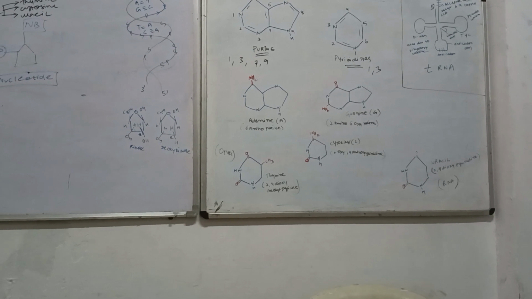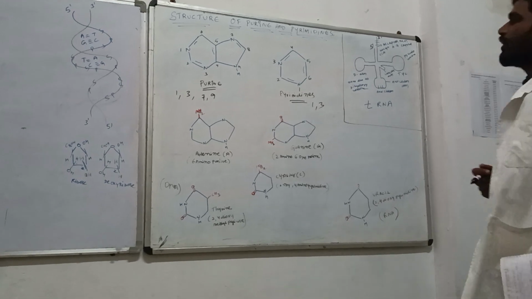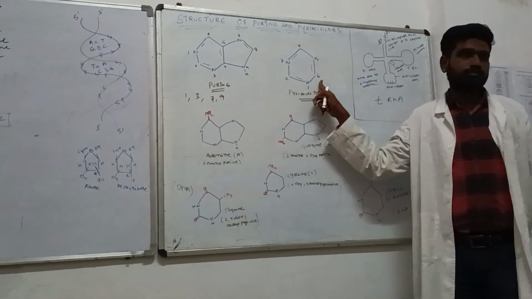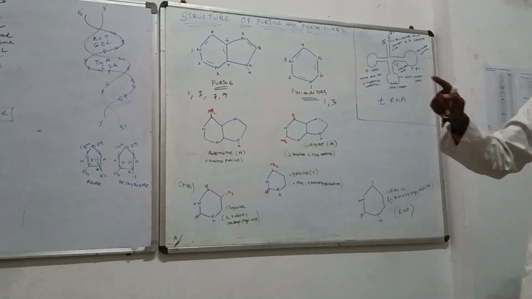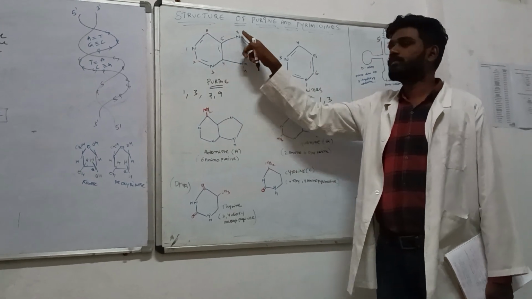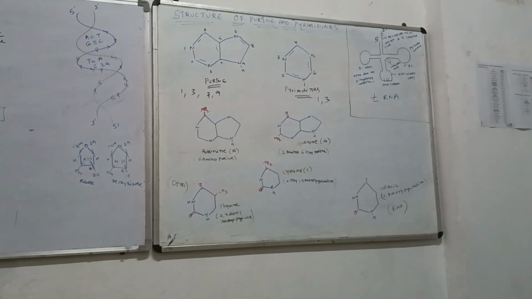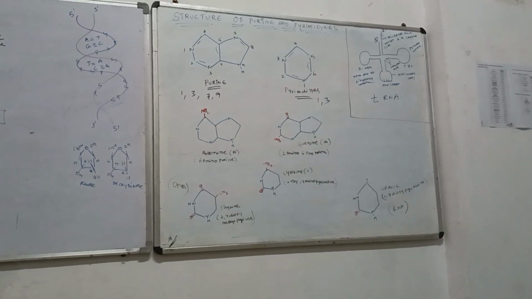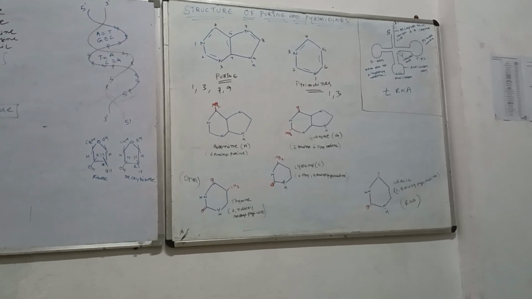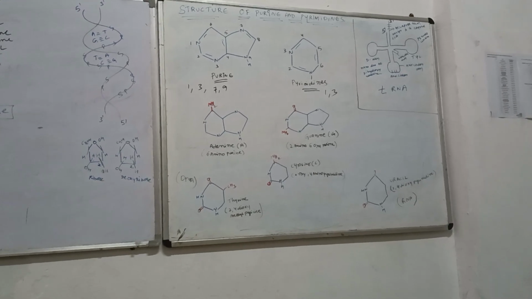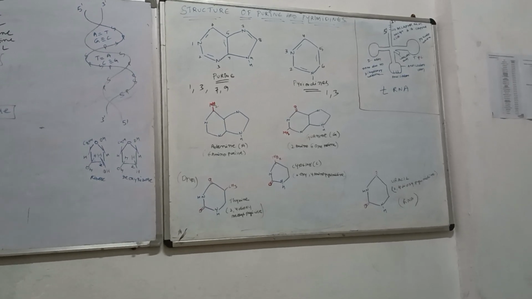So what are the major differences between the purine and the pyrimidine? Purine is a 9-membered ring, whereas pyrimidine is a 6-membered ring. Point 2: in purine the numbering is in the anti-clockwise direction, and in pyrimidine the numbers are in the clockwise direction. Point 3: at positions 1, 3, 7, 9, nitrogen should be present in the case of purine, whereas in pyrimidine, positions 1 and 3 should have nitrogen. If I am talking about adenine and guanine, these parameters should be followed.